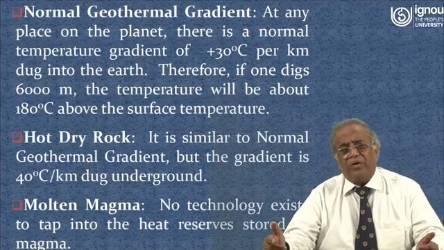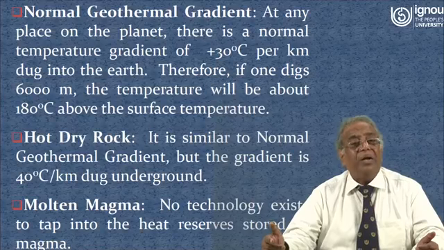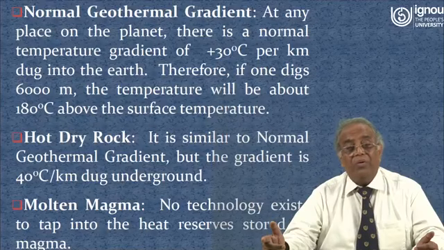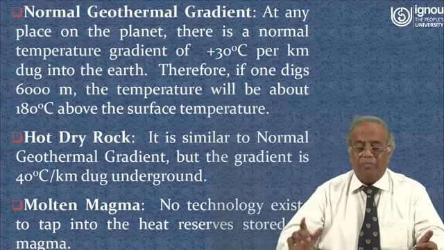Hot dry rock is similar to the normal geothermal gradient, but the gradient is 40 degrees centigrade per kilometer dug underground. Molten magma: no technology exists to tap into the heat reserves stored in magma.